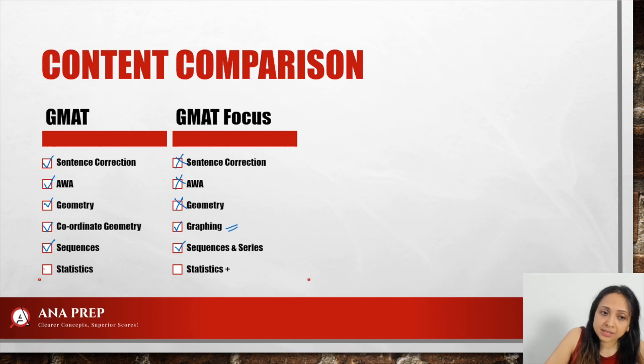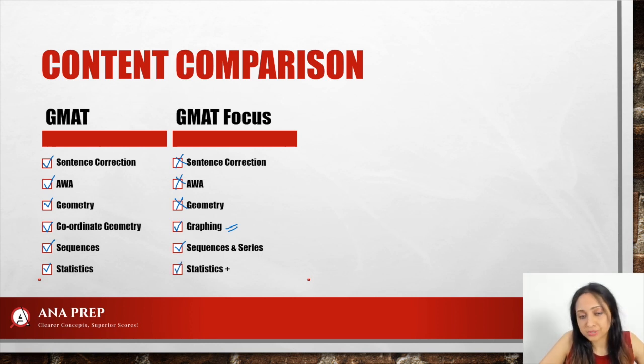GMAT has statistics, so your mean, median, mode, etc., standard deviation. GMAT Focus has a little more statistics. It also has normal distribution. It also has skew distribution. So those are the additional things that we'll need to work on for GMAT Focus. But those are not a whole lot to do. So I think that's reasonably okay.